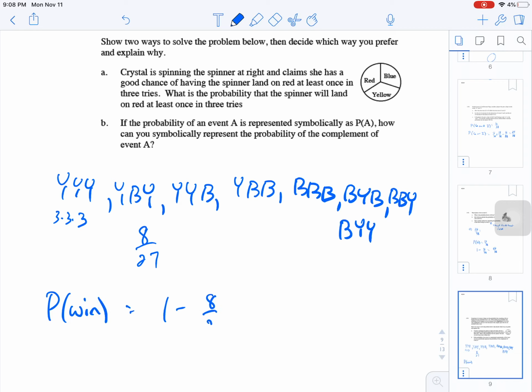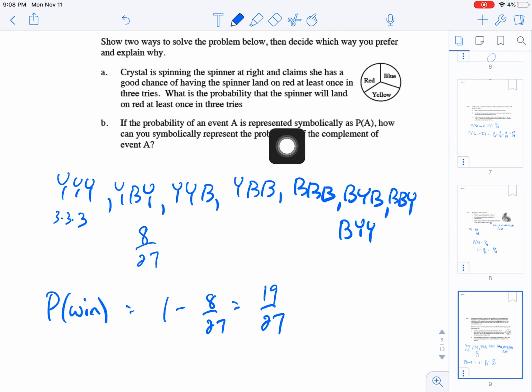So it'd be 1 minus 8 out of 27, which means there is a 19 out of 27 chance that we get a red at least one time. The reason being, in this case we only had to count 8 different things. And if we went the other way and tried to get all of our possibilities where we get at least one red, that'd be 19. So it's a little bit easier to do the complement in that case.